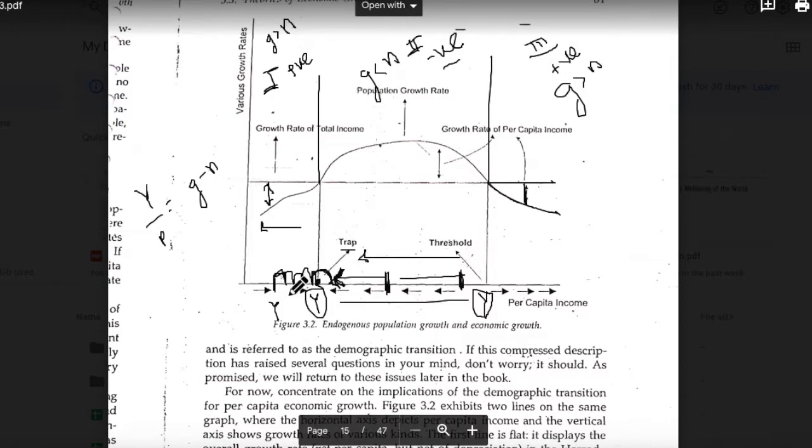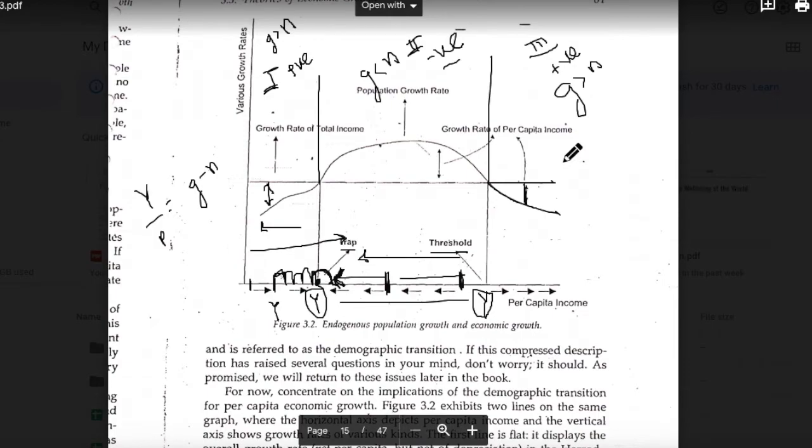Why is it not natural? Because in this zone the per capita income growth rate is positive. So even if you are at a low level of income, eventually you will reach this point of trap, and once you have reached this point of trap, there is no way you can cross this point of threshold. If you leave your economy as it is, definitely you can move beyond this point of threshold by making some policy changes, which we'll see in a while.